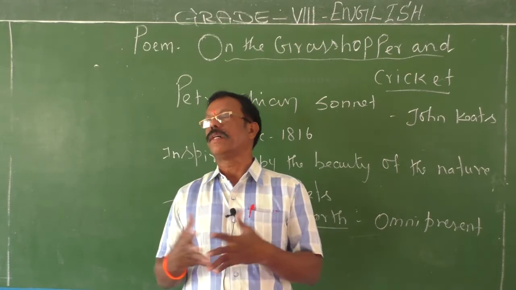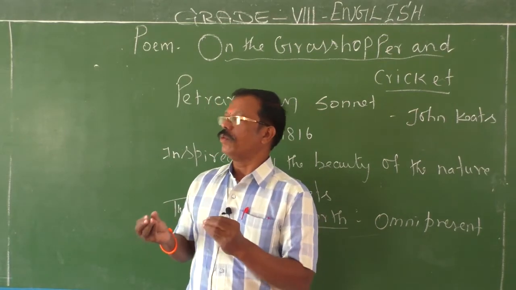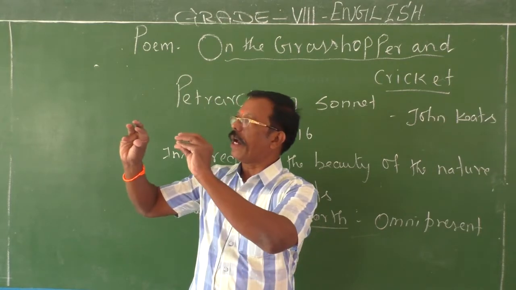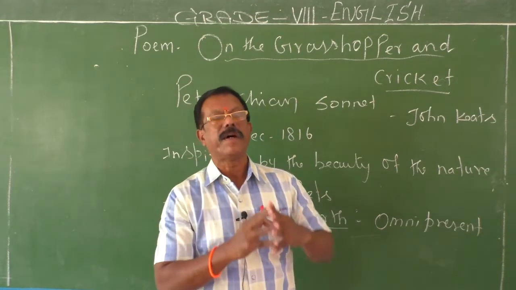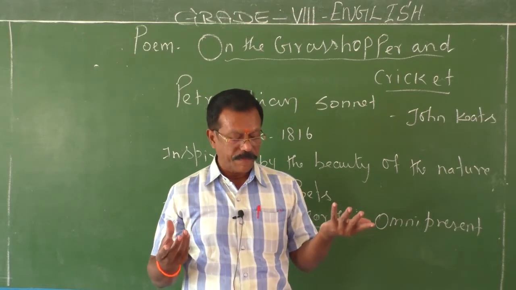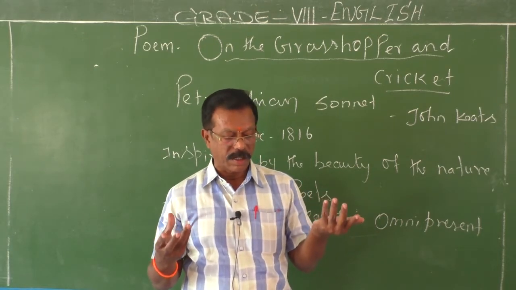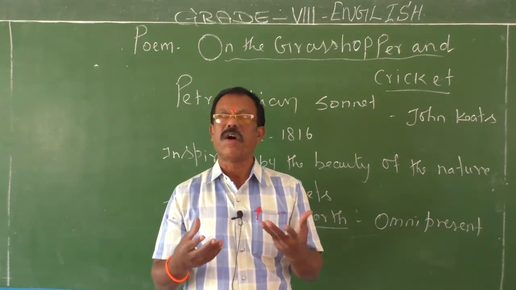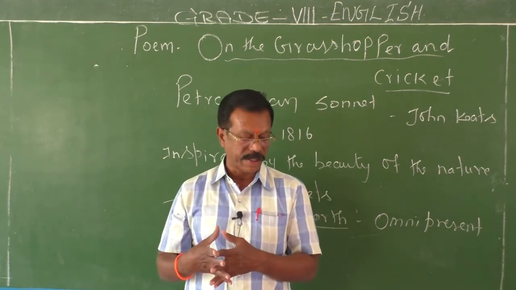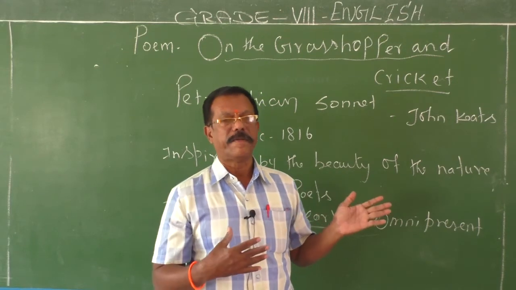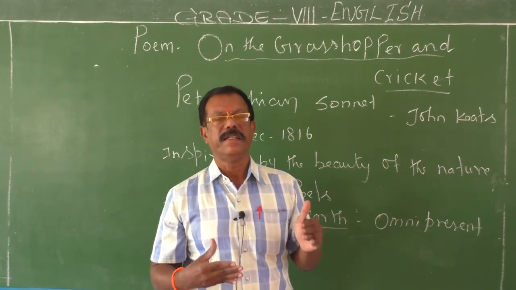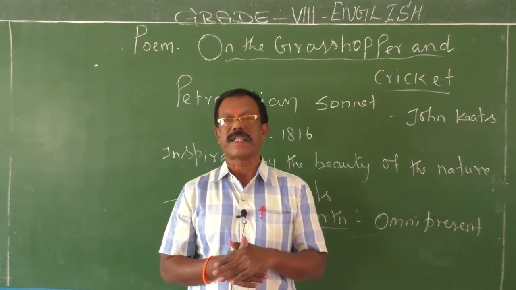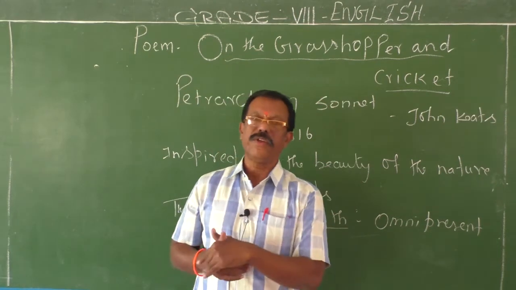You know that many poets like to write poems on the beauty of nature. They want to have natural beauty as the theme of their poem. Especially the most common theme among the romantic poets is natural beauty. This poem has been formed in such a way, it's a kind of sonnet. You know that a sonnet is a kind of poem consisting of 14 lines.